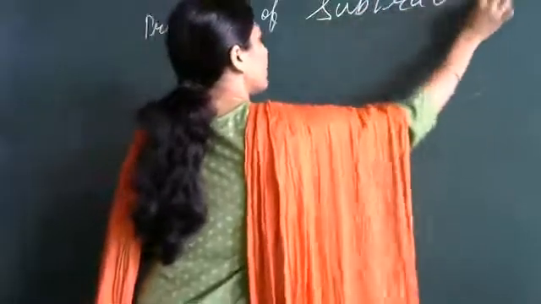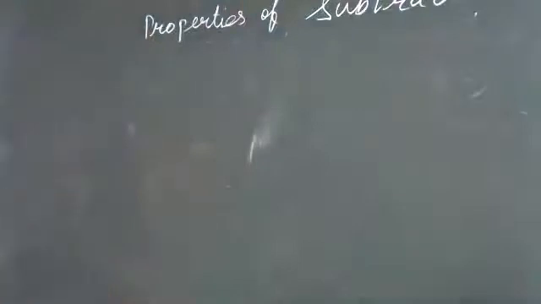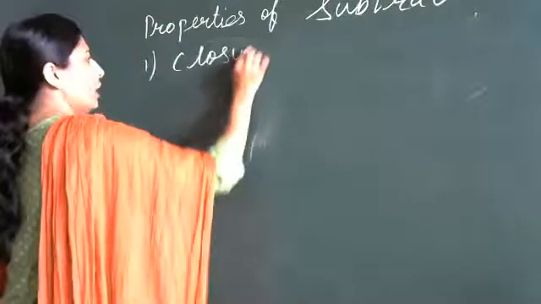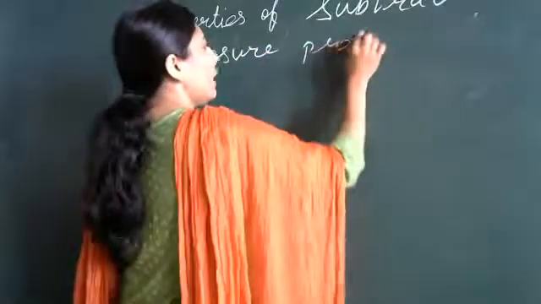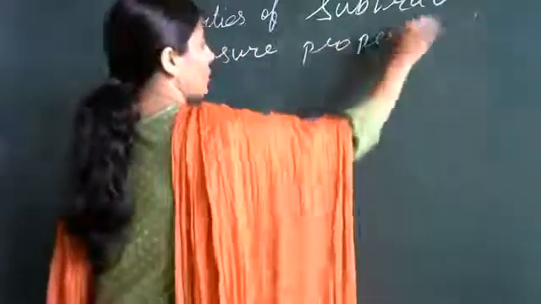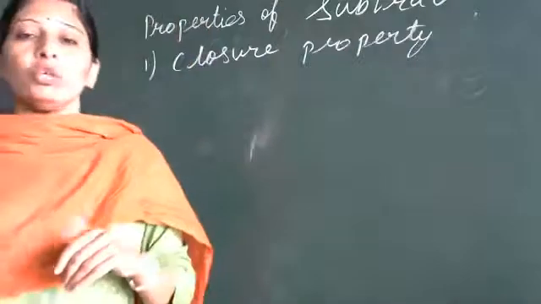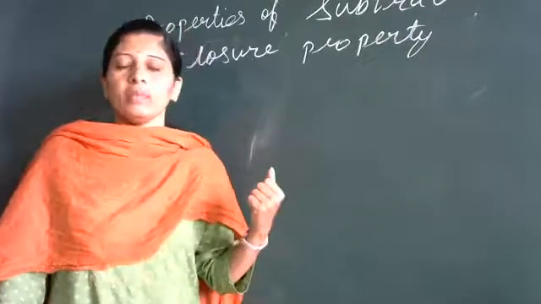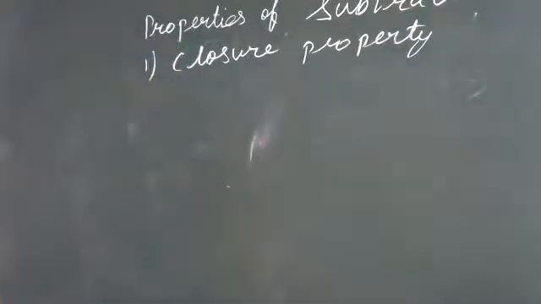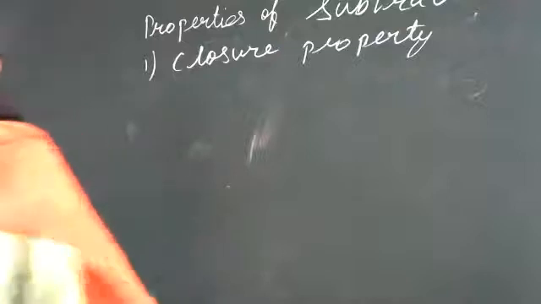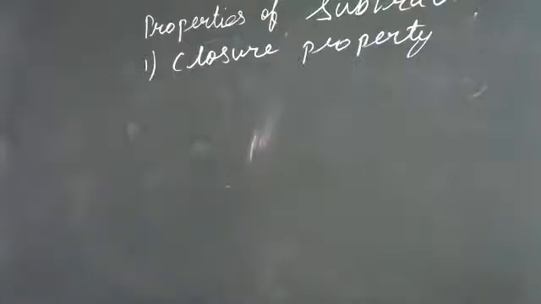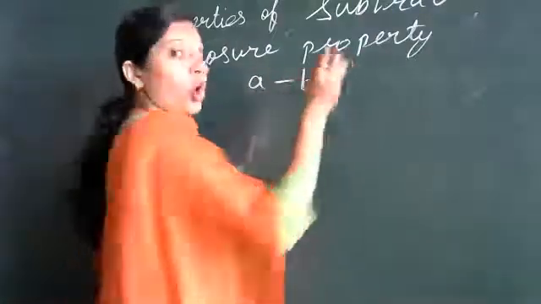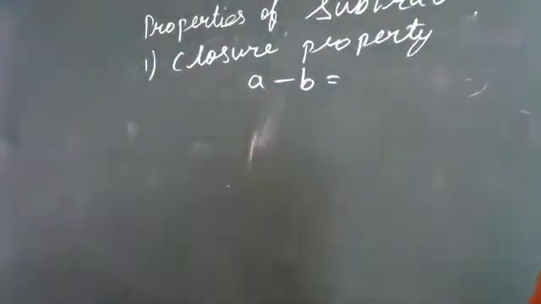Now for subtraction, the first property we are having is closure property. Now you tell me, in addition, if you add any two whole numbers, we were getting a whole number. In subtraction, will you get the same? No, ma'am. No, because the difference of two whole numbers will not always be a whole number.